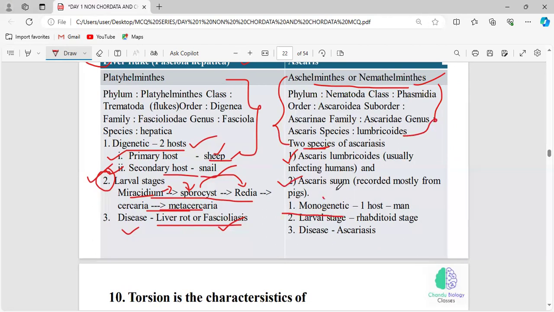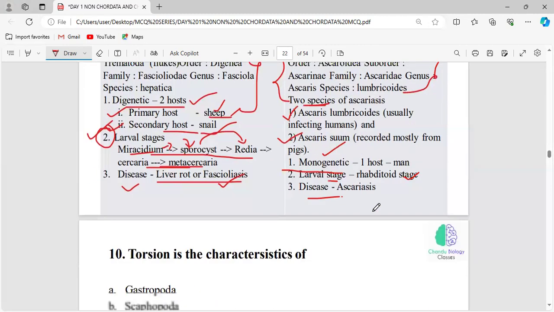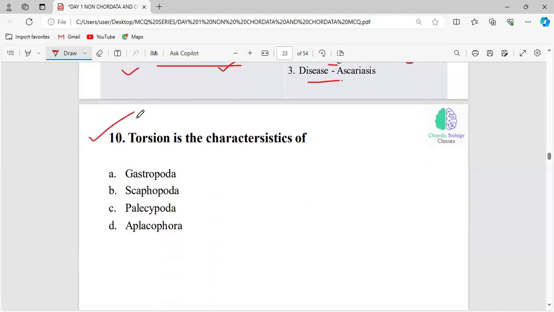And it is monogenetic. Okay, it doesn't need any secondary host or intermediate host. Okay, metamerism, yes, exactly. Metamerism is a concept which started to arise only from the phylum Annelida. Okay, now the larval stage will be the rhabditoid stage, and the disease caused by this helminth will be ascariasis. And torsion is the characteristic feature of.